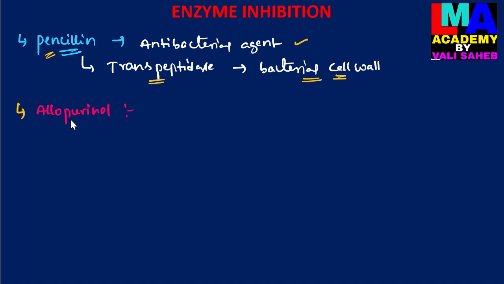Allopurinol is also an irreversible inhibitor, which inactivates the catalytic activity of xanthine oxidase. Xanthine oxidase is an enzyme involved in the formation of uric acid from xanthine.